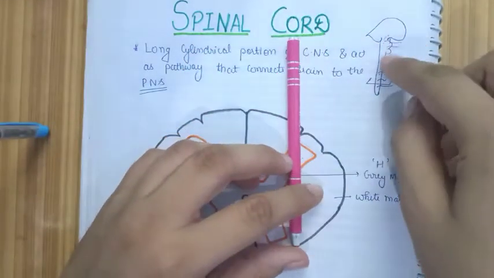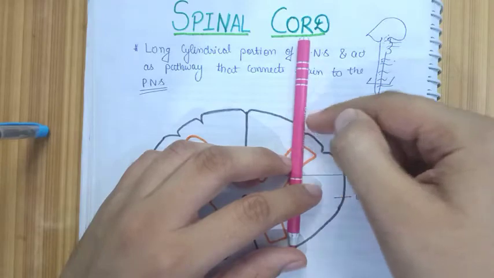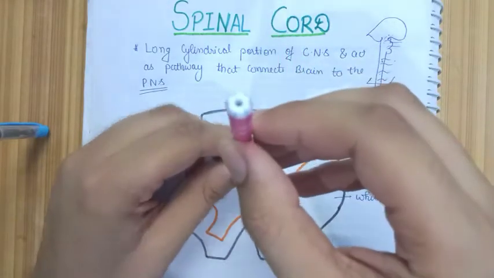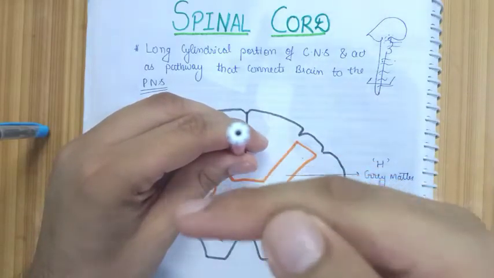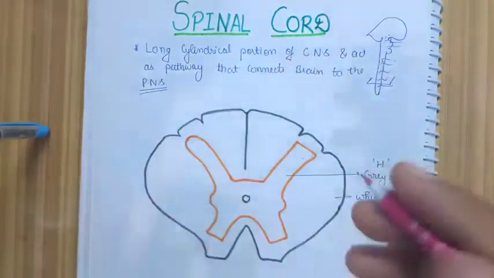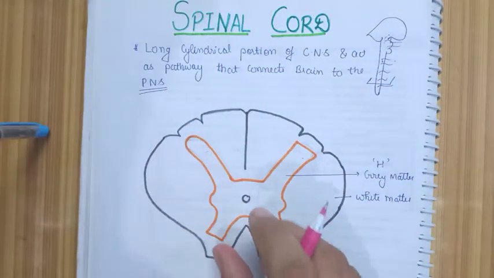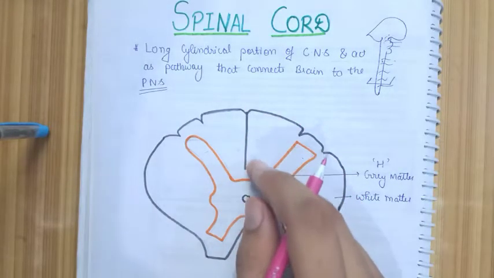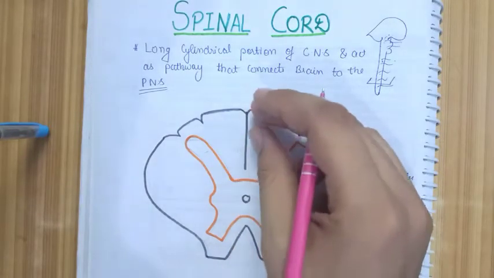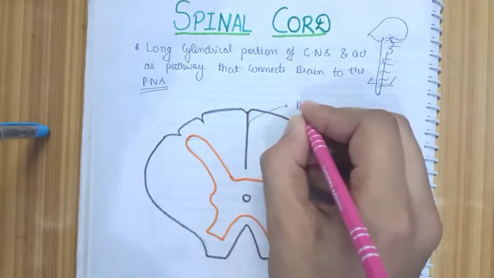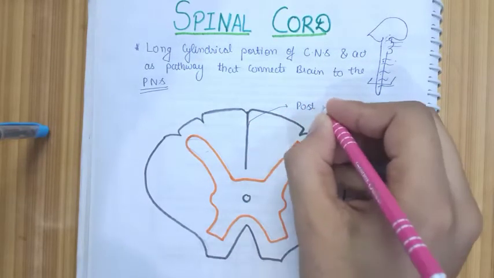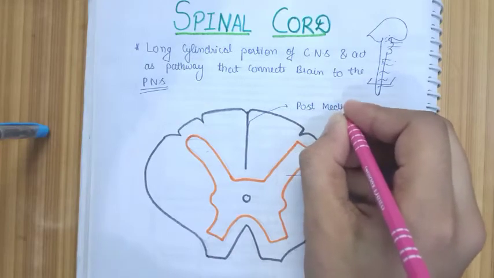Suppose the spinal cord was lying like this, you made a TS and you're viewing like this. So we have the anterior side and the posterior side. On the anterior side we have one fissure and on the posterior side we have one sulcus, and it is located in the center part. That's why the posterior one is named the posterior median sulcus.